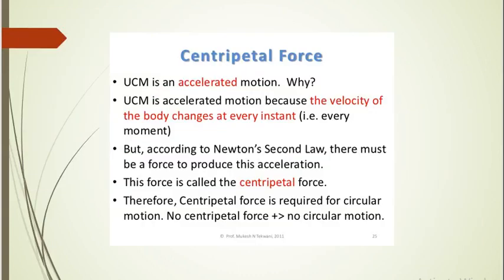Moving towards the next point, we are going to discuss centripetal and centrifugal force with their characteristics and examples also. Uniform circular motion is an accelerated motion. Let's think why. The answer is because the velocity of the body changes at every instant. But according to Newton's second law, there must be a force to produce this acceleration, which is called centripetal force. Therefore, it is compulsorily required for circular motion. No centripetal force, no circular motion.